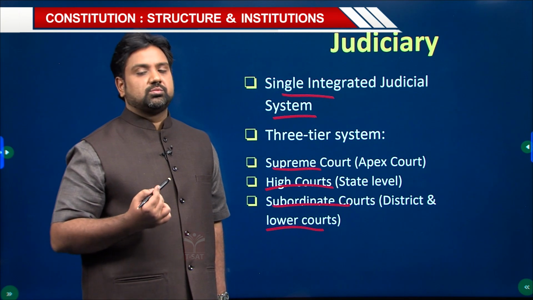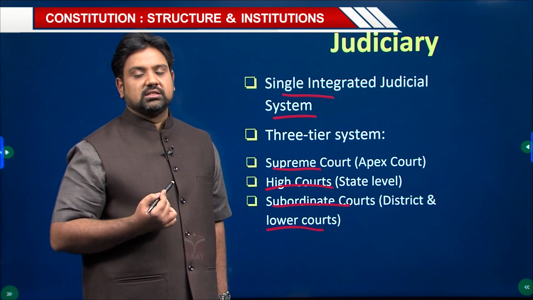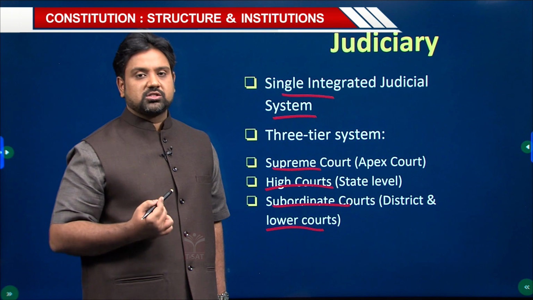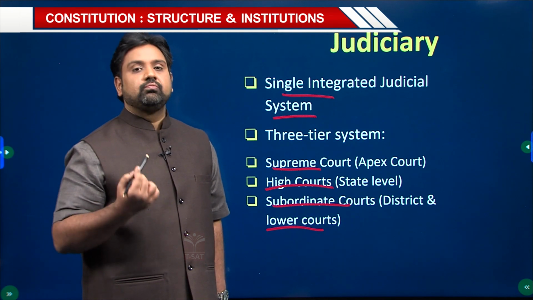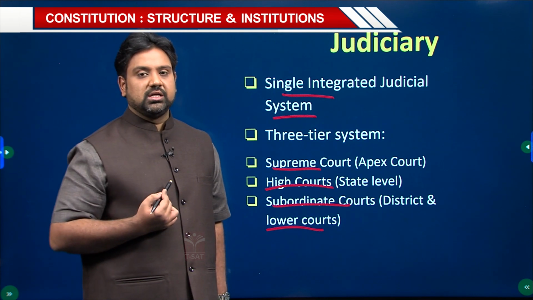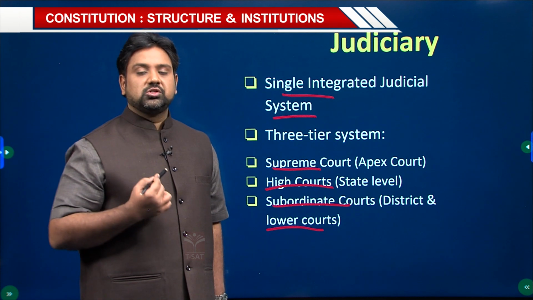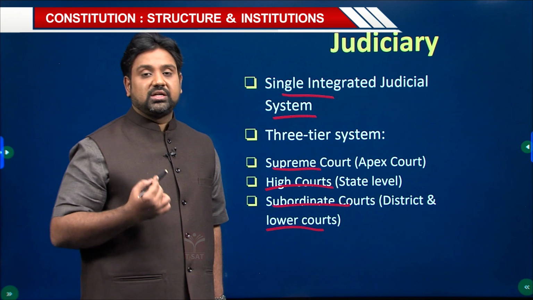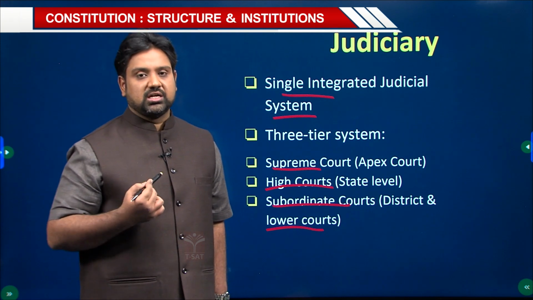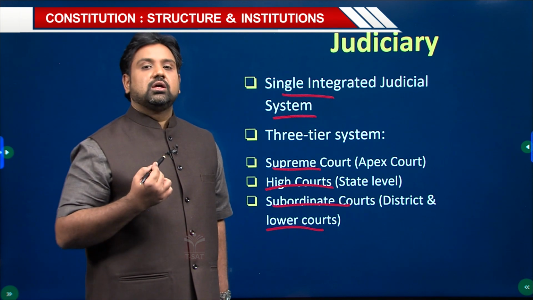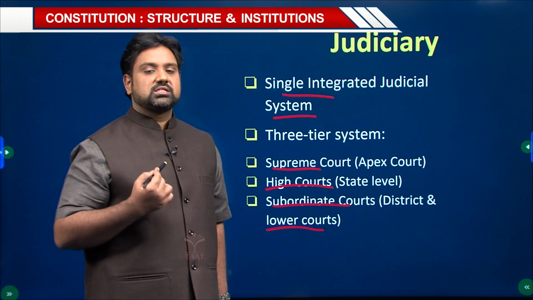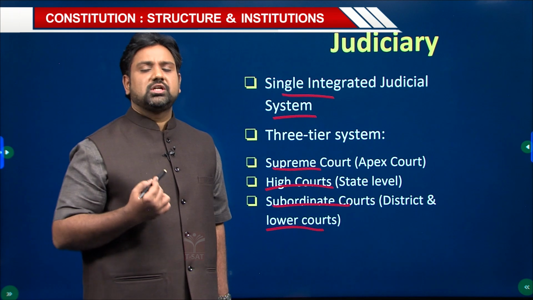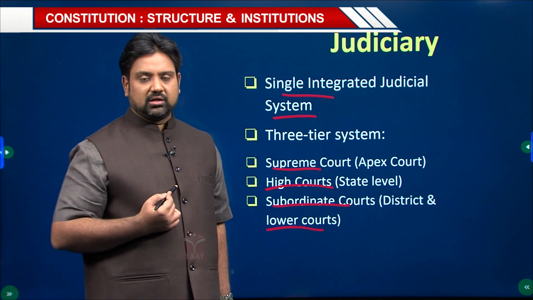If there are disputes between two rival parties, then it is the job of the judiciary to resolve those disputes in terms of the laws made and finally, ultimately, in terms of the constitution which is being enforced in the land. So the judiciary plays a crucial role as an arbiter in the disputes between the various parties and stakeholders. And in fact, you can say that the judiciary plays a crucial role as watchdog of democracy. It plays a crucial role as protector of the fundamental rights of the people.